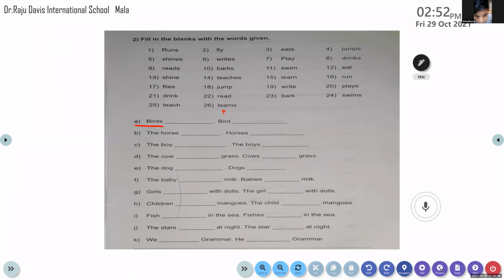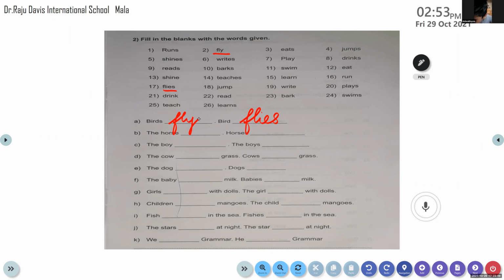So bird, if the noun is singular, we have to add s or es to the verb. So it is 17th is the answer. We have to write here, bird flies. And what about the birds? Birds, it is the second one that is the answer, that is fly.